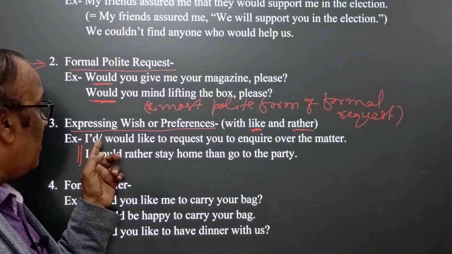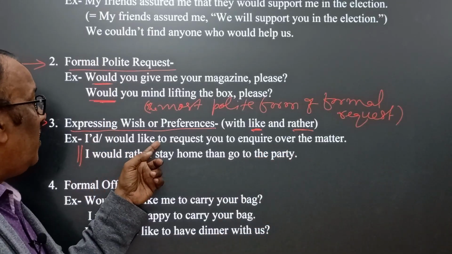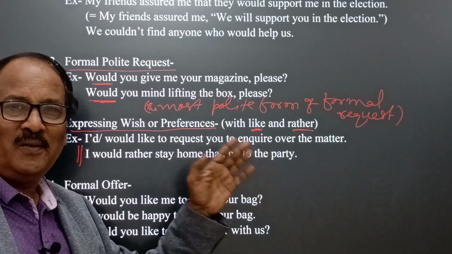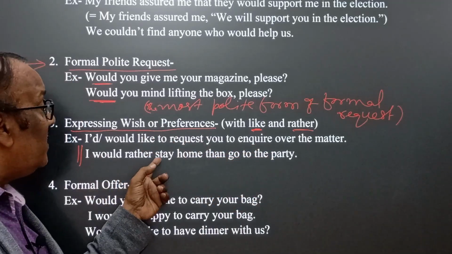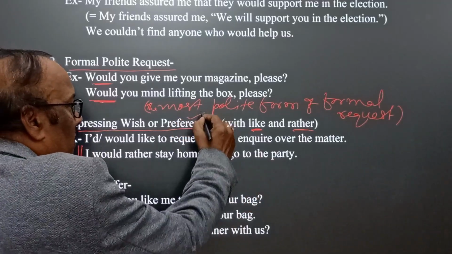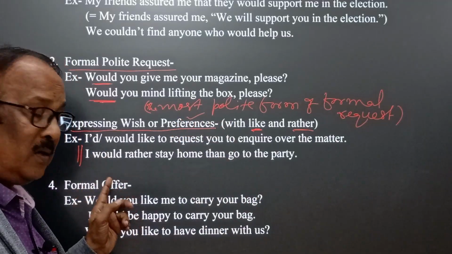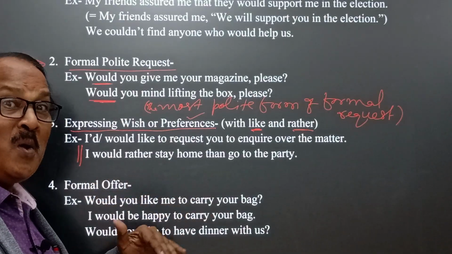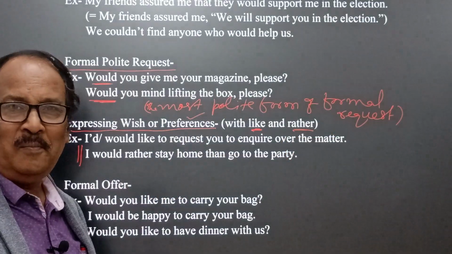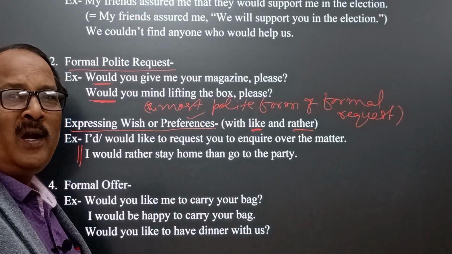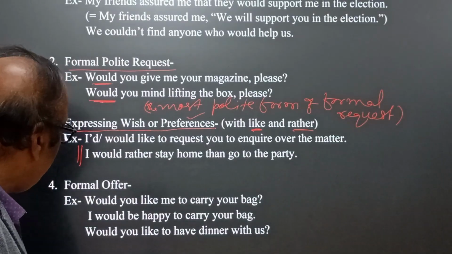Here the speaker likes to request somebody to inquire over the matter. Okay, I would rather stay home than go to the party. Here, this is the preference of the speaker. It means he prefers to stay home without going to the party because he is not interested in attending the party. Now come to the next.